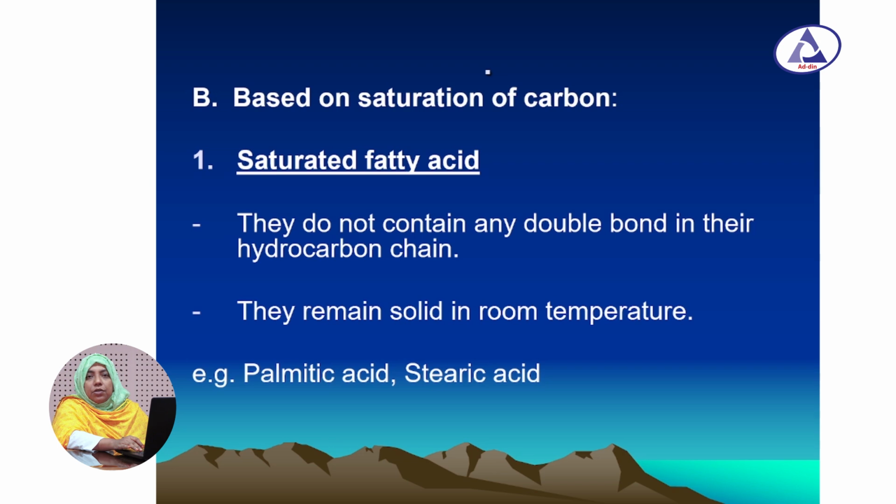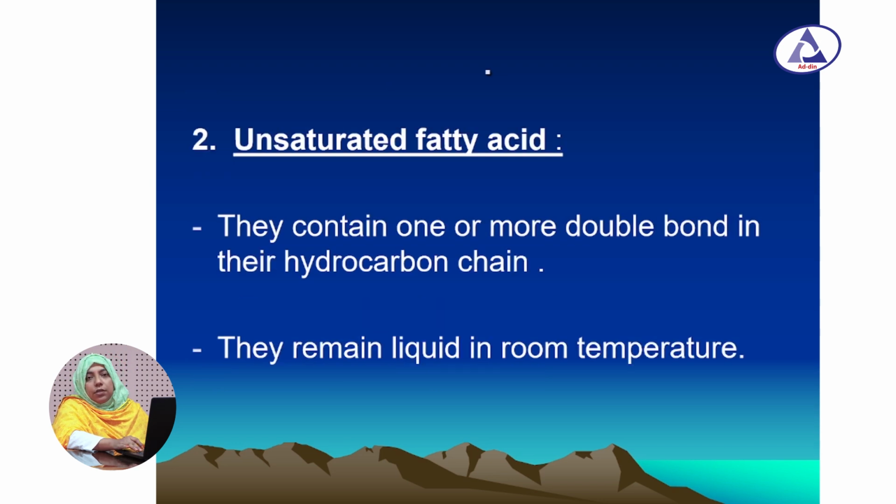Now, second classification. Fatty acids can be classified based on saturation of carbon. They may be saturated fatty acid and unsaturated fatty acid. Saturated fatty acid: this fatty acid does not contain any double bond in its hydrocarbon chain. They remain solid at room temperature. Example, palmitic acid, stearic acid. Unsaturated fatty acid: this fatty acid contains one or more double bonds in its hydrocarbon chain. They remain liquid at room temperature.